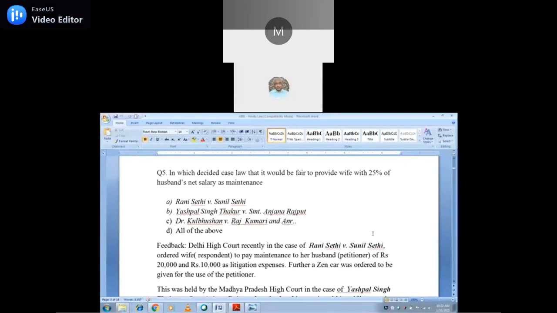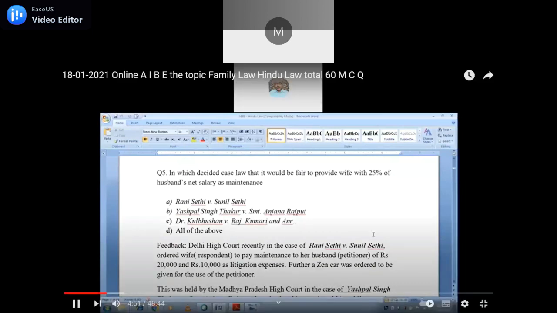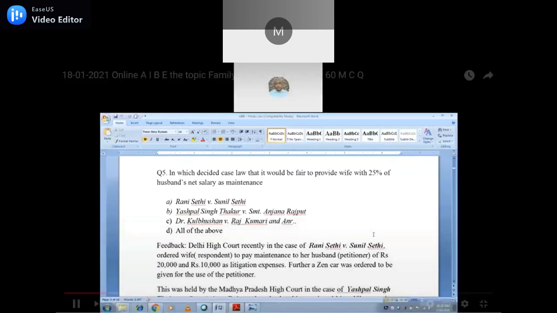The answer is Dr. Kulbhushan versus Rajkumari and others, because I saw the All India Bar Examination model paper, where they have given the gist and below it the decided, reported cases.